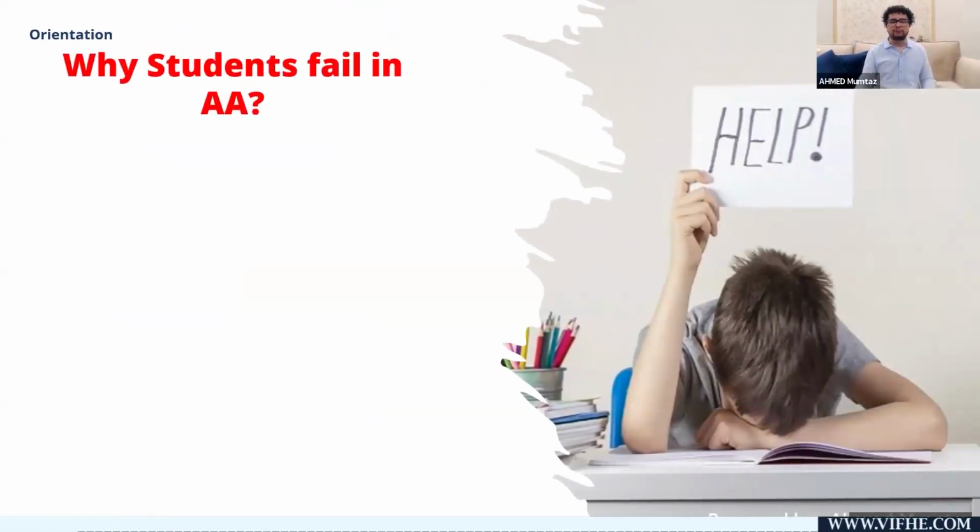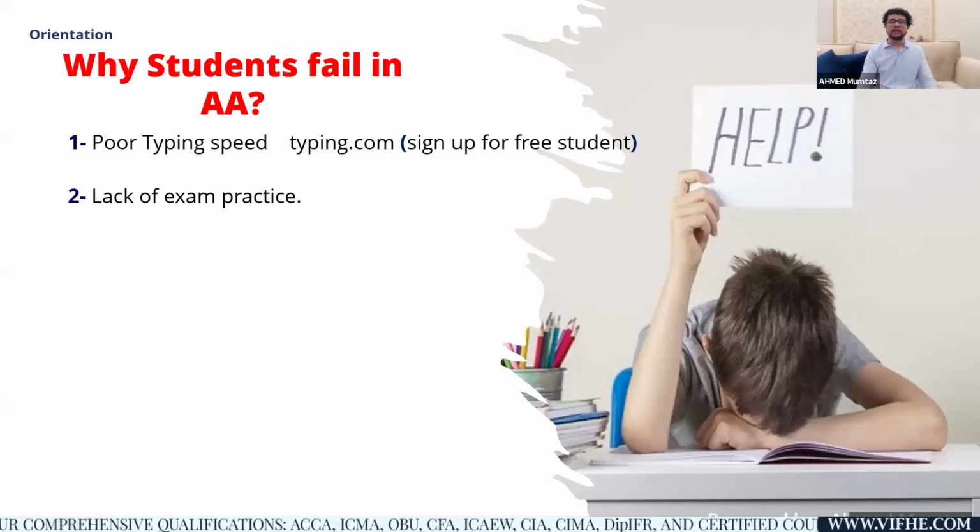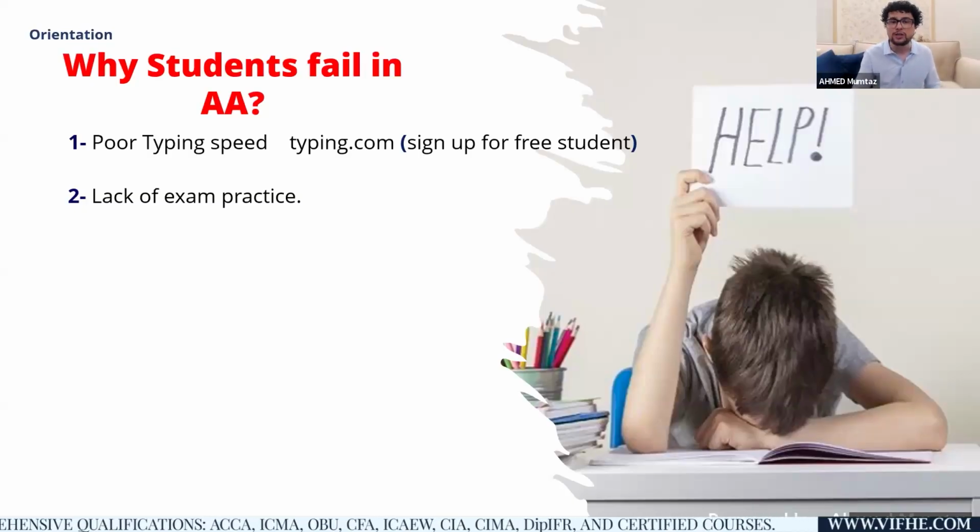Last couple of minutes before we actually finish off this particular part. Why do students fail this paper? Well, unfortunately, many AA students only rely on concepts and knowledge, and they do not actually do the thing called exam practice. Overall, their poor typing speed and lack of exam practice will make them pay the price at the end of the day. If you want to pass the paper, practice my top 30 questions and lectures twice each.